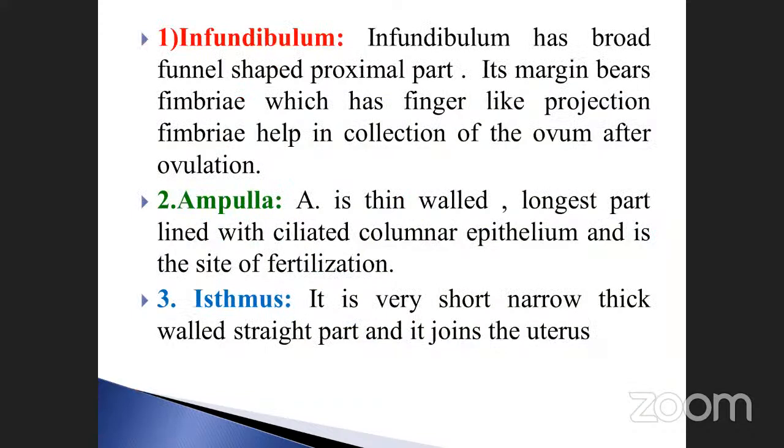See that, infundibulum. The infundibulum has a broad funnel-shaped proximal part. Its margin bears fimbriae, which are finger-like projections. Note it down. This is very, very important. The infundibulum has finger-like projections called what? Fimbriae. They help in the collection of the ovum after ovulation. Already told you, what is the main purpose of the finger-like projections, otherwise called fimbriae?